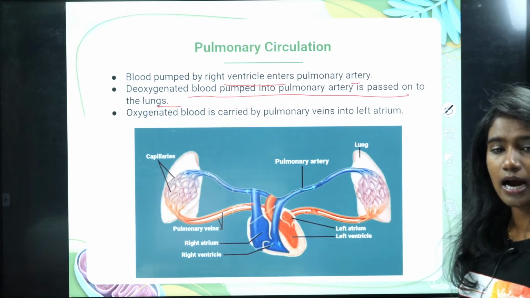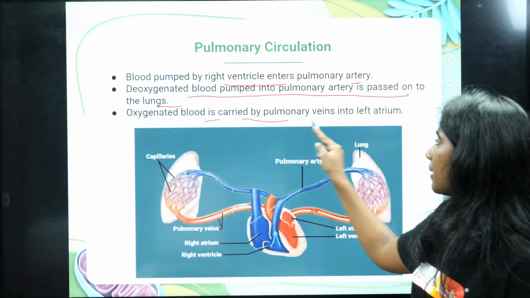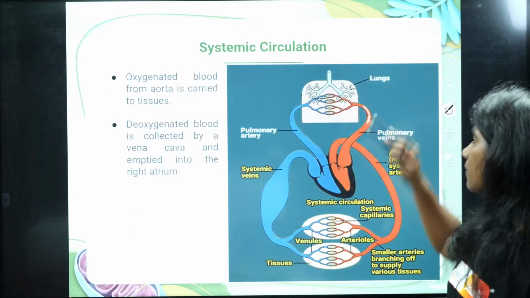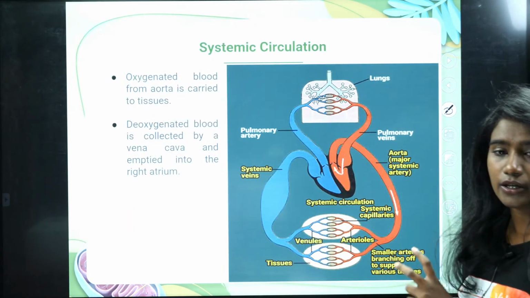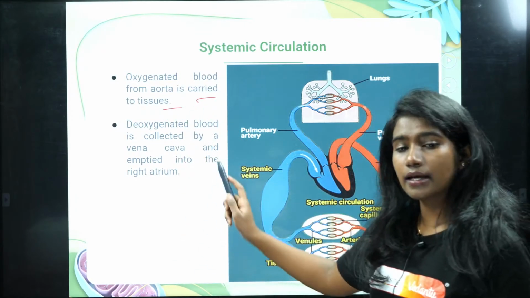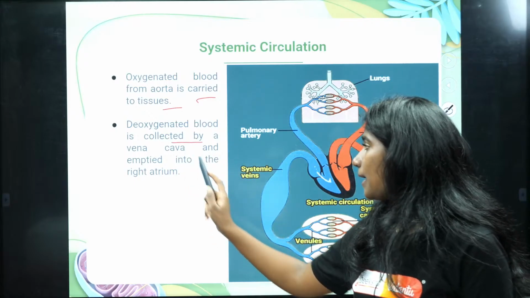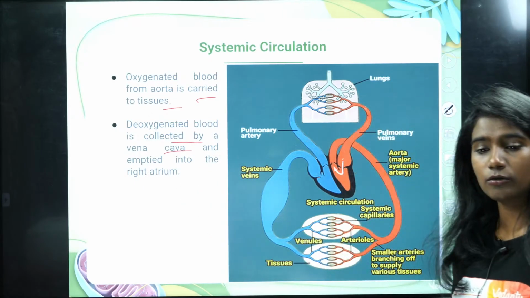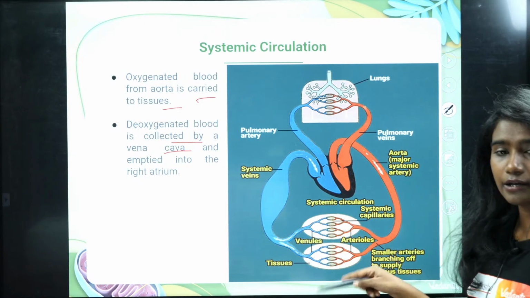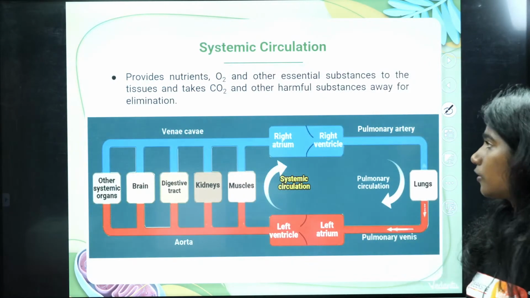So this is between the heart and lungs. The oxygenated blood is carried by pulmonary veins into the left ventricle. That is your pulmonary circulation. Whereas systemic circulation is when the oxygenated blood from the aorta is carried to the tissues, and then the deoxygenated blood is collected by the vena cava and empties into the right atrium. This circulation is between the heart and different parts of the body. That is your systemic circulation.